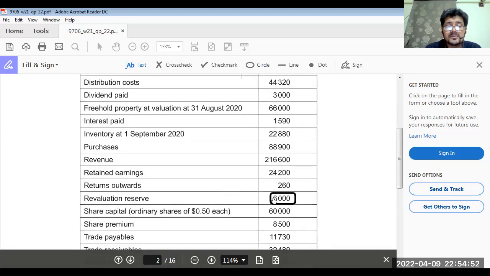The revenue here is 216,600. Okay. There must be some problem because they have asked you to calculate the total revenue. So what we do, we'll see the adjustment.